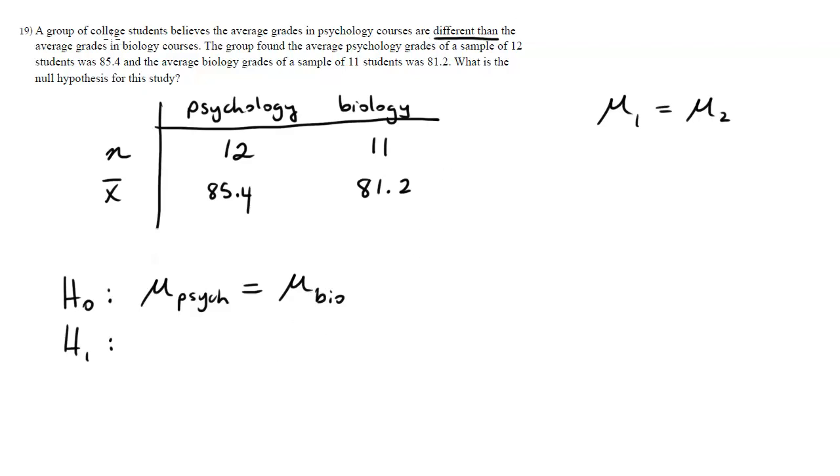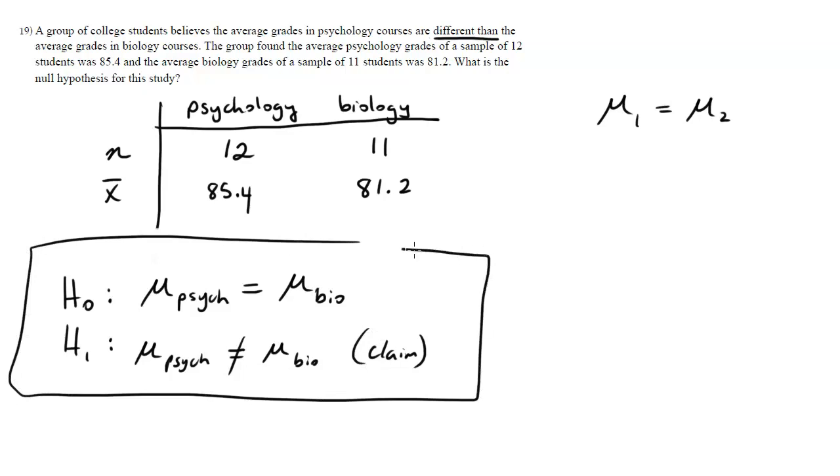The alternative hypothesis, they believe that the average grades in psychology courses are different than the average grade. So they're just different. The alternative hypothesis is that they're not the same. They're different. The average grades in psych might be less, it might be greater, we don't know. But all they're claiming is that the grades are different. And that's the null and alternative hypotheses.